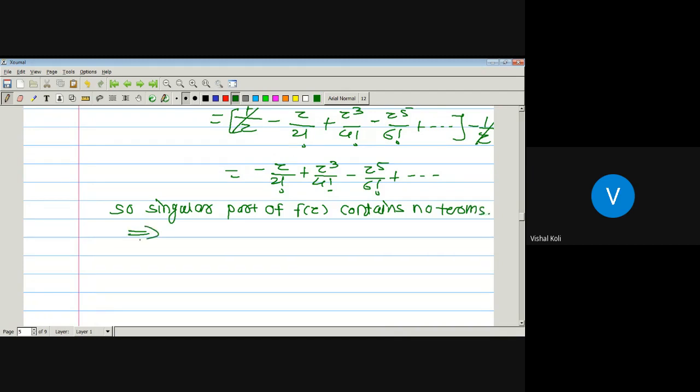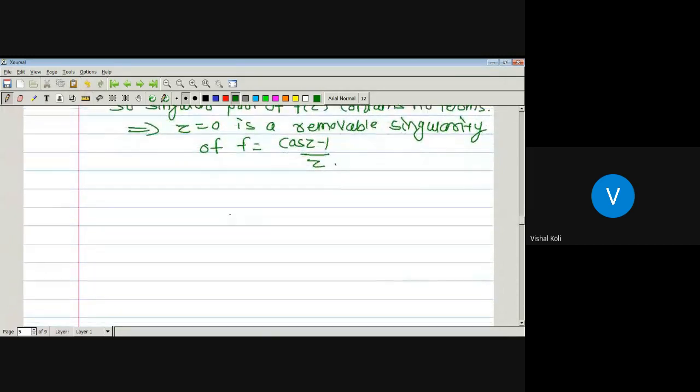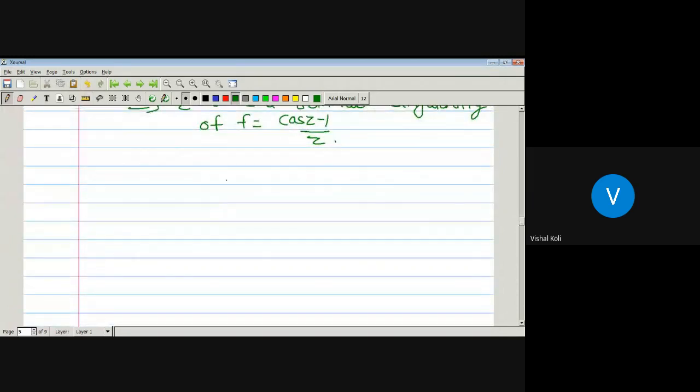As the singular part of f of z contains no terms, z equal to 0 is a removable singularity of the function f equal to cos z minus 1 divided by z. Okay, so in this way we can check which type of singularity the function f has.